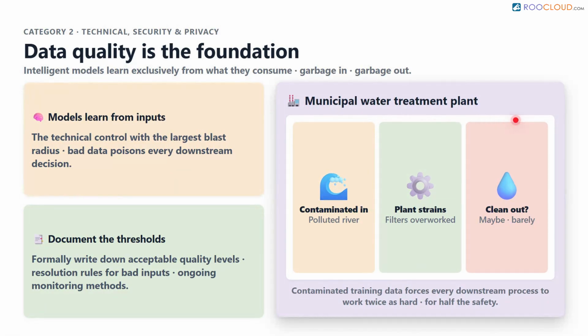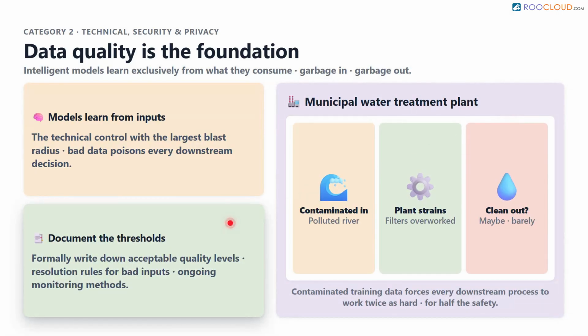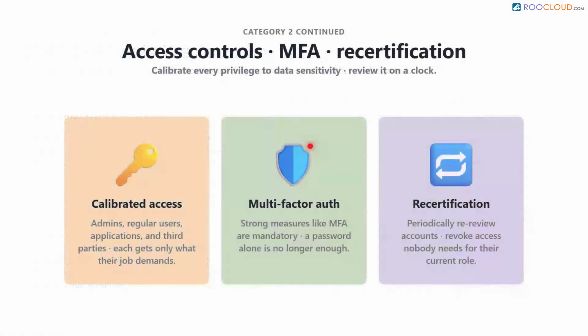Think of a municipal water treatment plant. If the plant takes in heavily contaminated river water, the purification system has to work incredibly hard to make it safe. Organizations must formally document the thresholds for acceptable information, the rules for resolving poor quality inputs, and the methods for continuous monitoring. Access controls must also be updated.